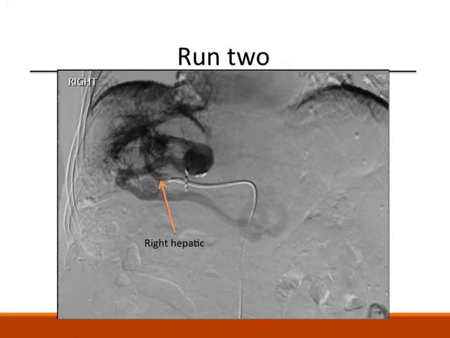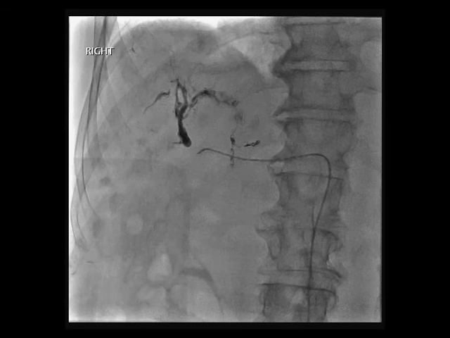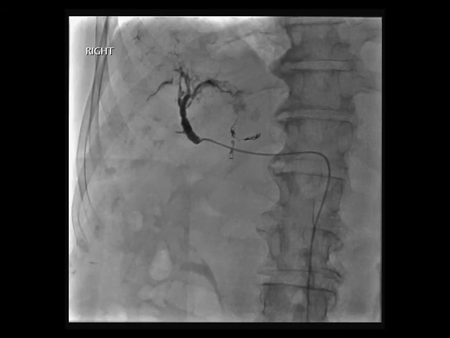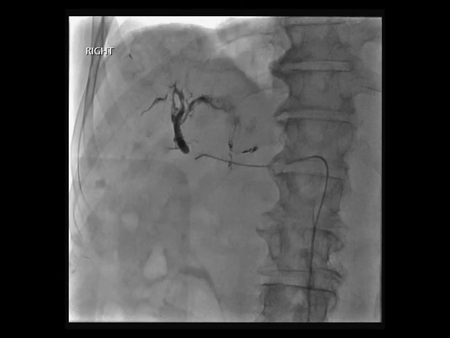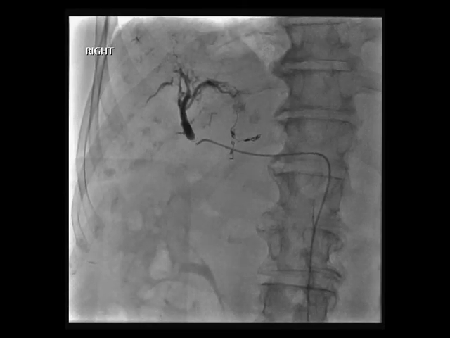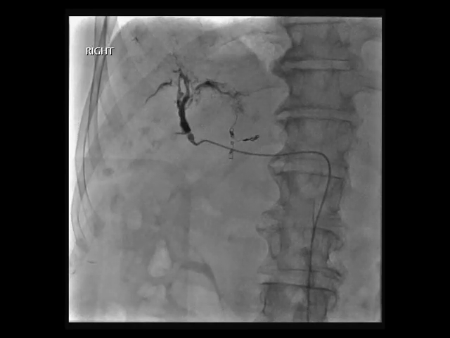Because the patient had diffuse involvement of his right lobe, the catheter is advanced into the right hepatic artery for delivery of the agents. Before beginning administering the chemotherapy, we need to ensure there is no significant AV shunting, which could lead to non-target embolization. Here, there was shunting, so a bland embolic material was delivered to slow down the shunt.